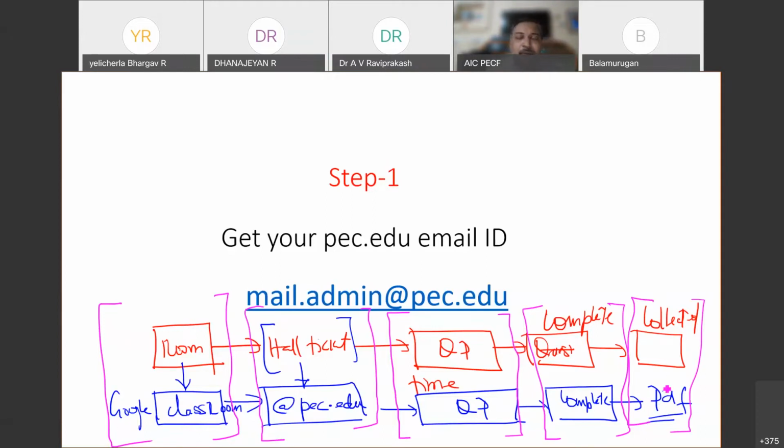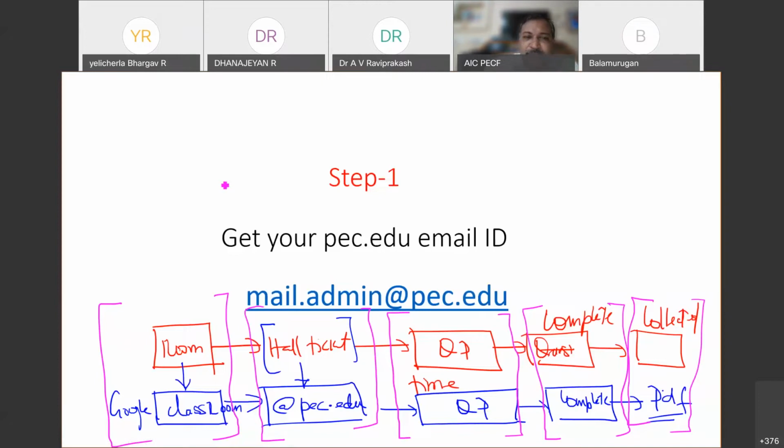So we will walk through this process one by one. I request you to make a note of your doubts, in case you have any, and we will have a discussion. Myself and Professor Harish Kumar, along with the controller of examination, will be available for you by the end of the session, and you can post your questions. We will answer them and clear your doubts, and if you have any queries regarding the examinations, you can get them cleared by the end of the session. Right, let us move on.